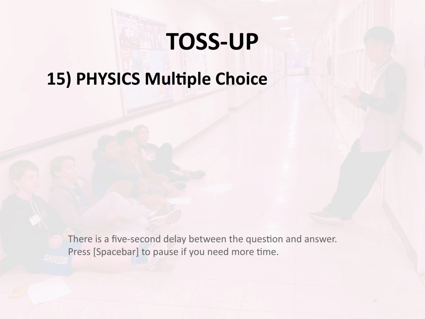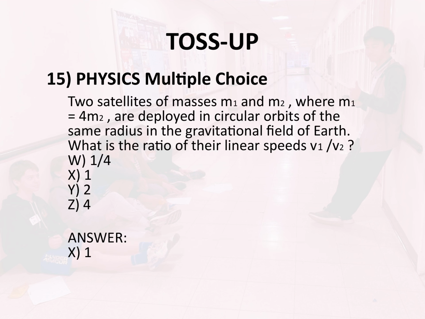Toss-up 15. Physics. Multiple choice. Two satellites of masses m1 and m2, where m1 equals 4 m2, are deployed in circular orbits of the same radius in the gravitational field of Earth. What is the ratio of their linear speeds v1 over v2? W. 1/4. X. 1. Y. 2. Z. 4. Answer: X. 1.